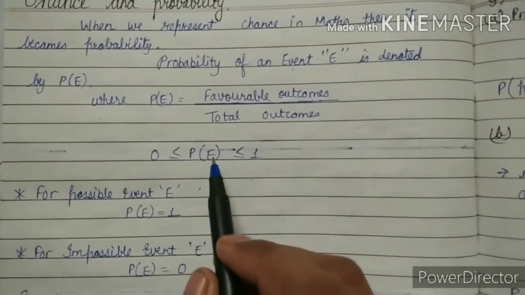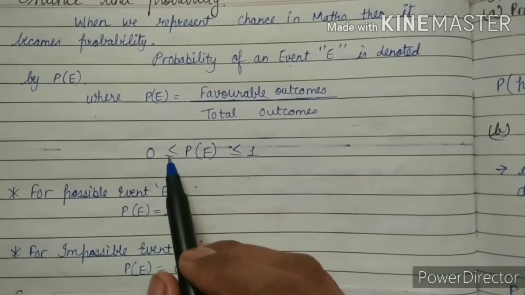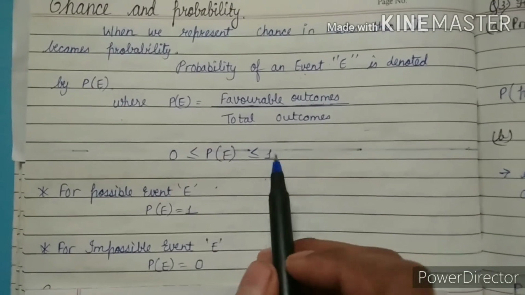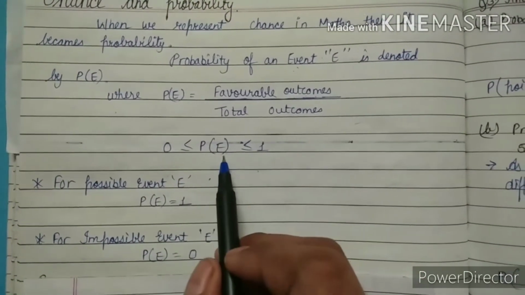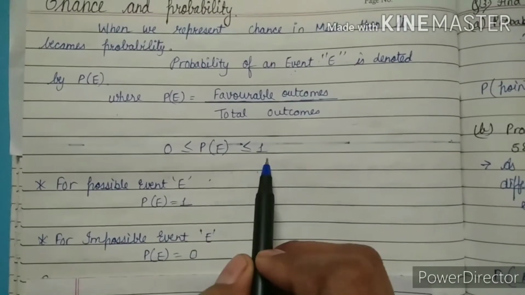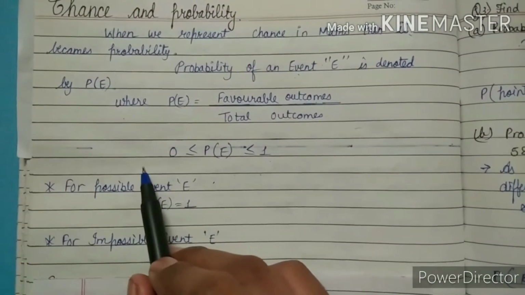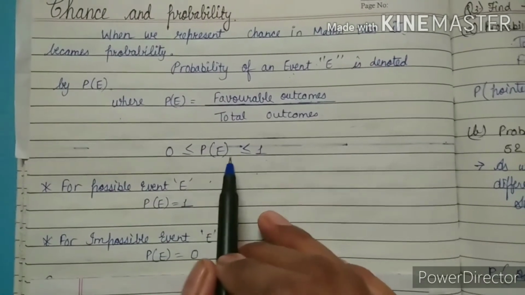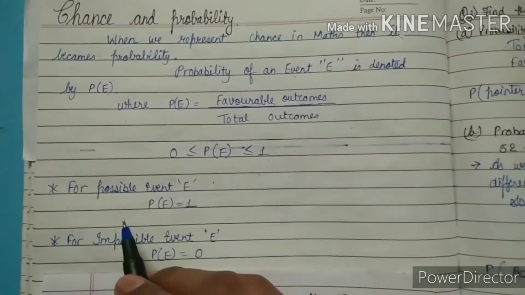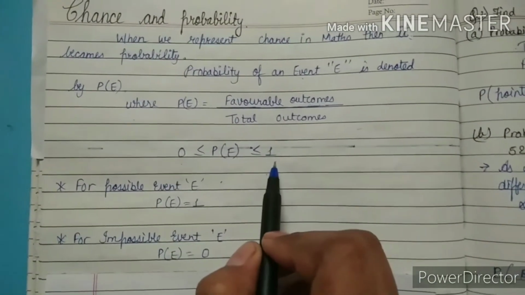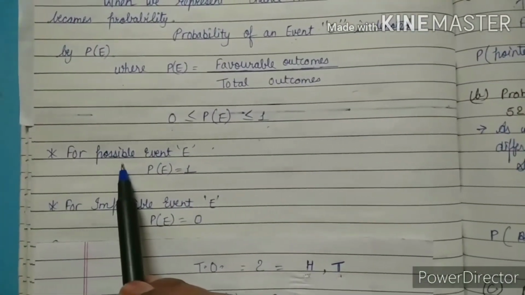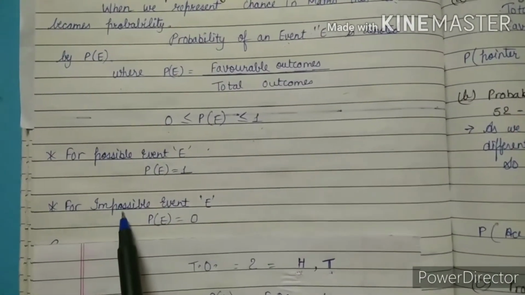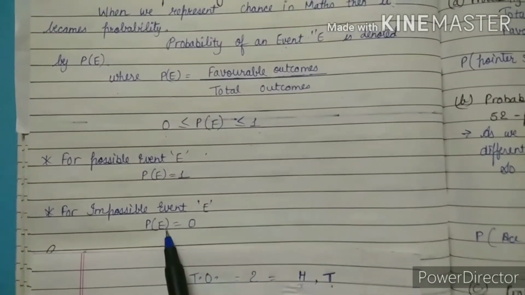Probability of any event is always greater than or equal to 0 and less than or equal to 1. It means probability of any event is between 0 and 1. It will not be negative. We can never see probability with a minus sign, or probability more than 1. It is between 0 and 1. For a sure event E, probability is 1. For an impossible event E, probability is 0.